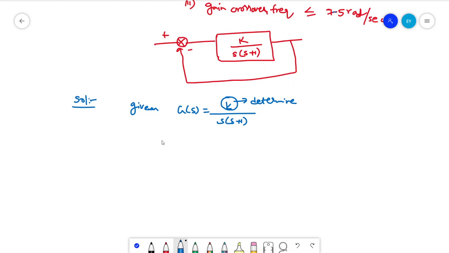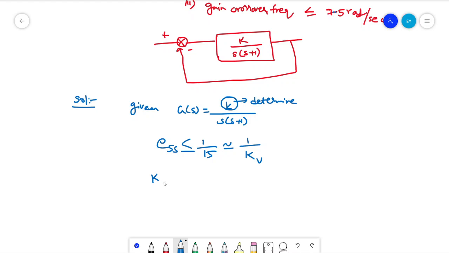So the steady state error e_ss should be less than or equal to 1 by 15, they said. Here, for a type 1 system, the steady state error will be 1 by Kv. What is the expression for the velocity error constant, right?